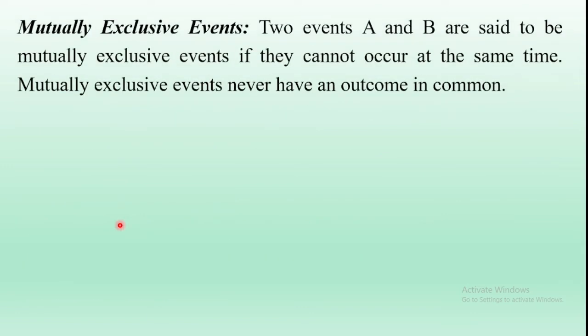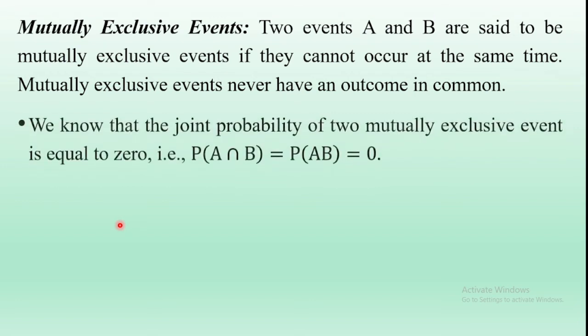Mutually exclusive events. Two events, capital A and capital B, are said to be mutually exclusive events if they can't occur at the same time. Mutually exclusive events never have an outcome in common.